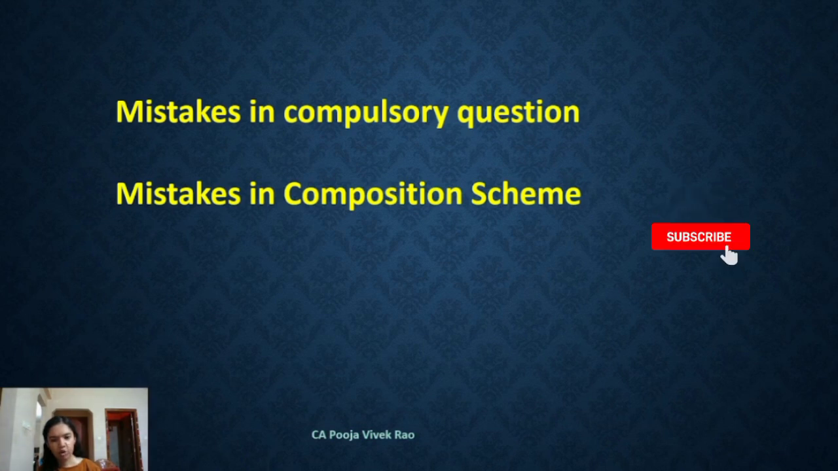For example, alcohol for human consumption, petroleum products, etc. are ineligible for composition scheme. But a supplier of exempt supplies by way of notification, like unbranded atta, educational services, etc., is still eligible for the composition scheme. So the common mistake made here is students wrongly disallow the composition scheme even for suppliers of exempt supply.